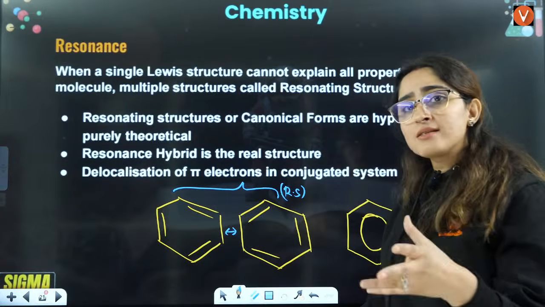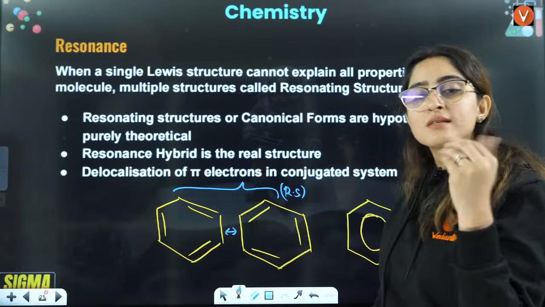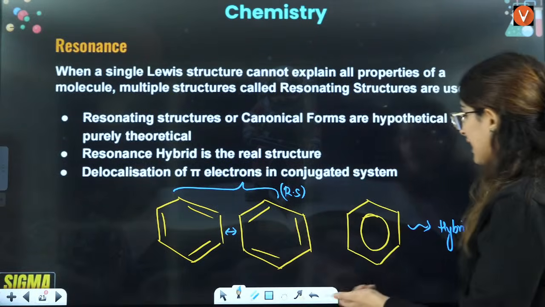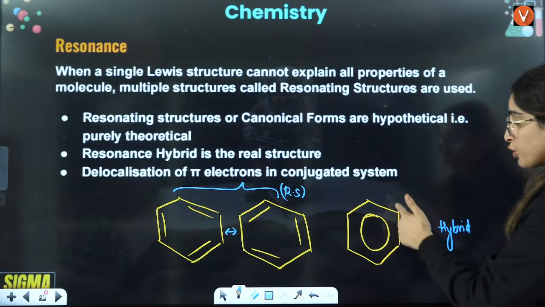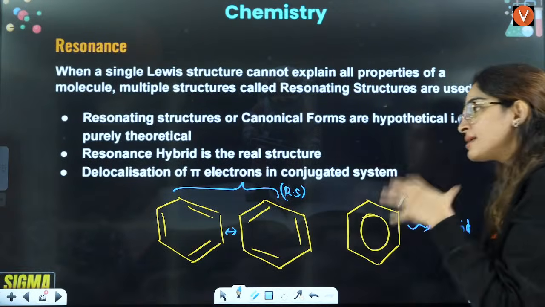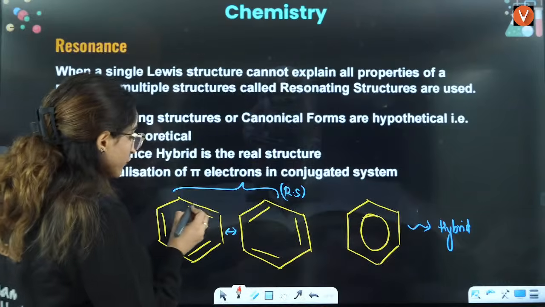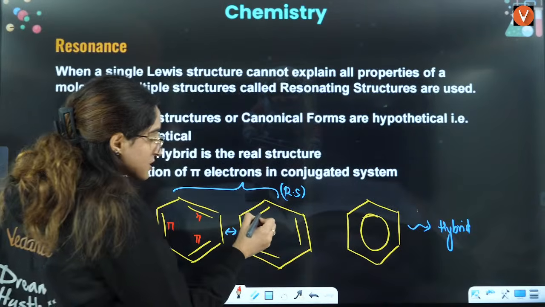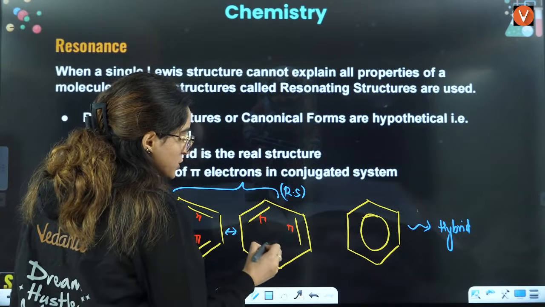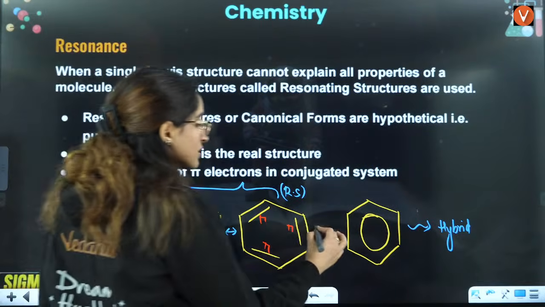That's why in mechanisms everywhere you will see these structures of resonance, these structures of benzene. But actually this is the real structure of benzene. And what do you mean by this circle? This circle simply means exactly what is happening. If we say this is pi bond here, pi bond here, pi bond, this is pi bond, this is pi bond, right? This is hypothetical, but in reality, what is the real thing?